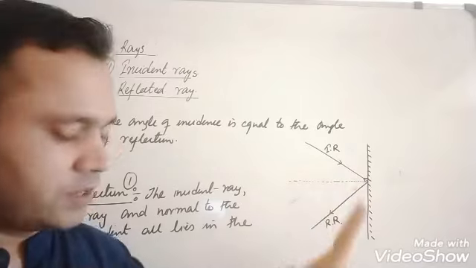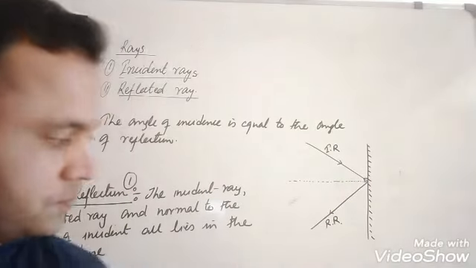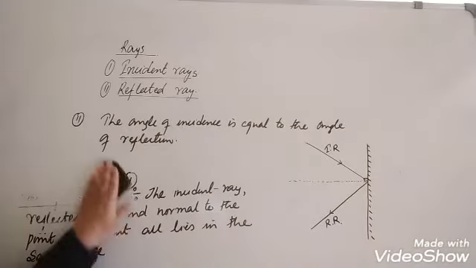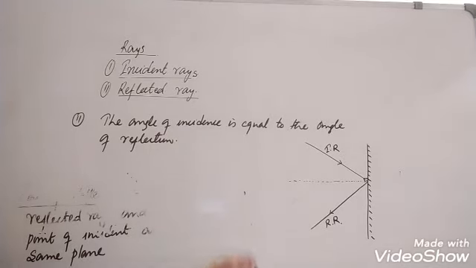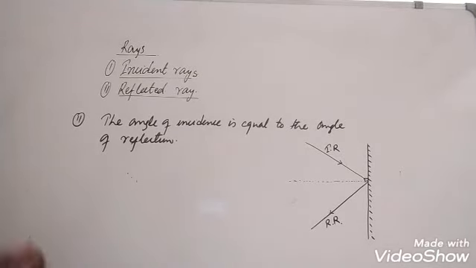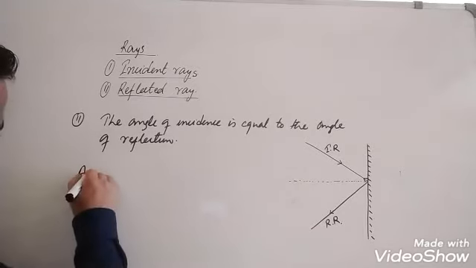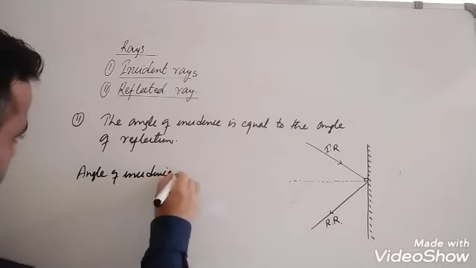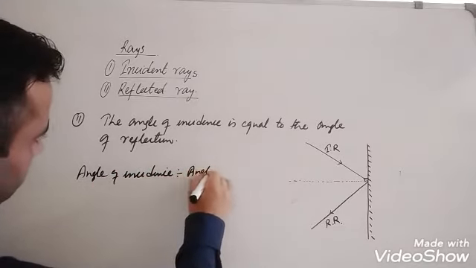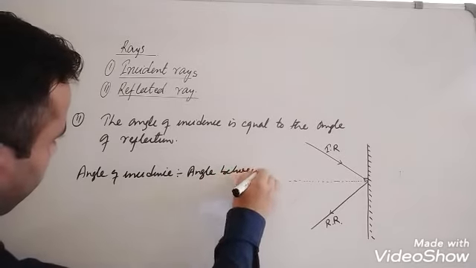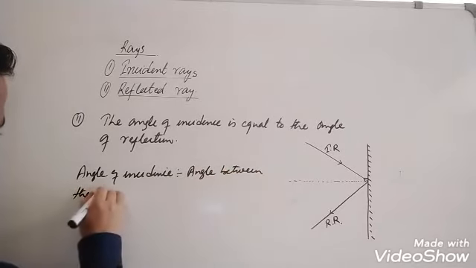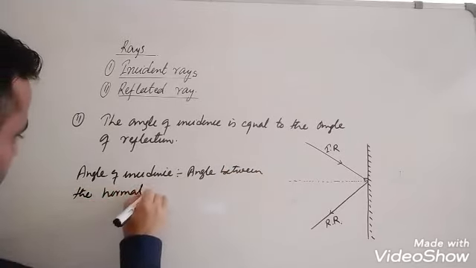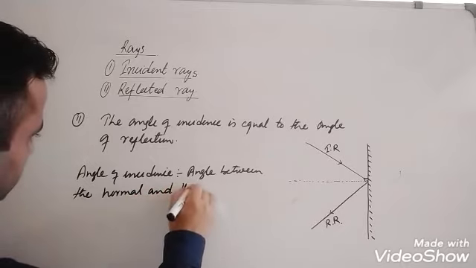Now what is the angle of incidence? The angle between the normal and the incident ray is called the angle of incidence.